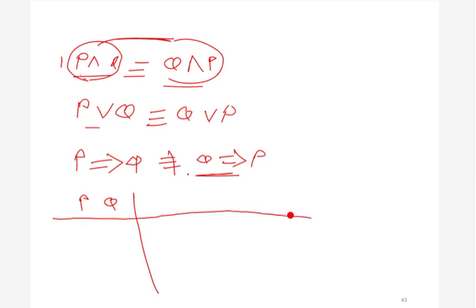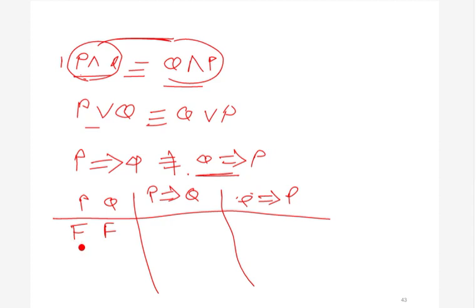If these two are the same, then their truth tables must also be the same, right? So either p or q can be false false, false true, true false, or both true true. So we have considered all the cases.